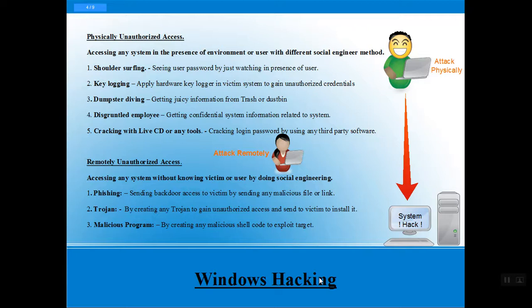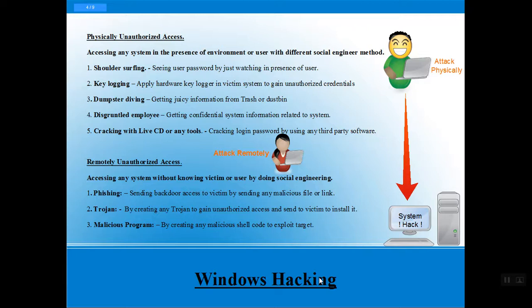Shoulder surfing is watching your password by just standing nearby your employee or colleague. A keylogger can be software or hardware installed to get user information or the logs of the system. Dumpster diving means getting user information from the trash or the dustbin. Another way is the disgruntled employee, an employee on notice period who is going to be fired, who will share our confidential information with outsiders.